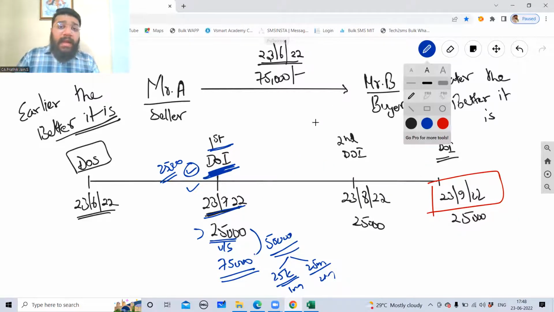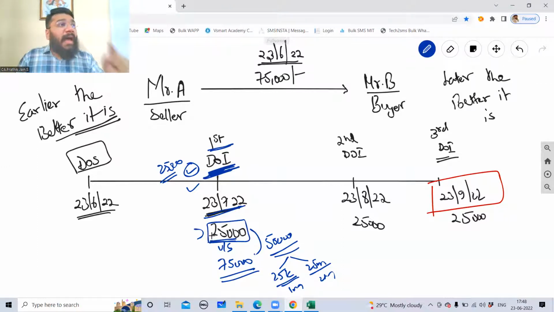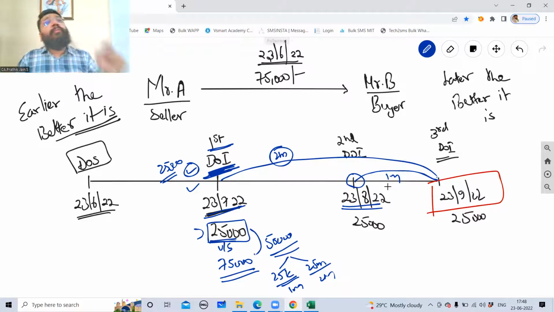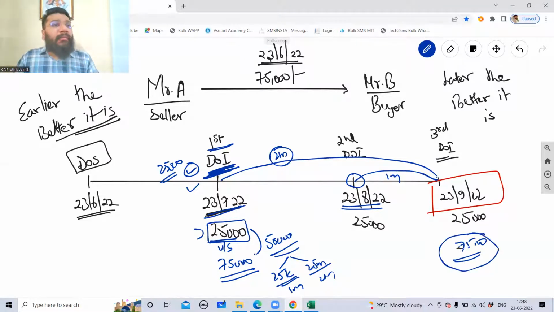A is telling that had you given me this 25,000 here, I would have invested this money for a period of 2 months. I will earn interest for 2 months. When you pay this 25,000 rupees on this 23 August, I would have earned interest on this 25,000 for a period of 1 month. Now, if you pay the entire 75,000 here, then I'm getting the money here. Therefore, the opportunity of earning this interest is gone and this interest is gone.